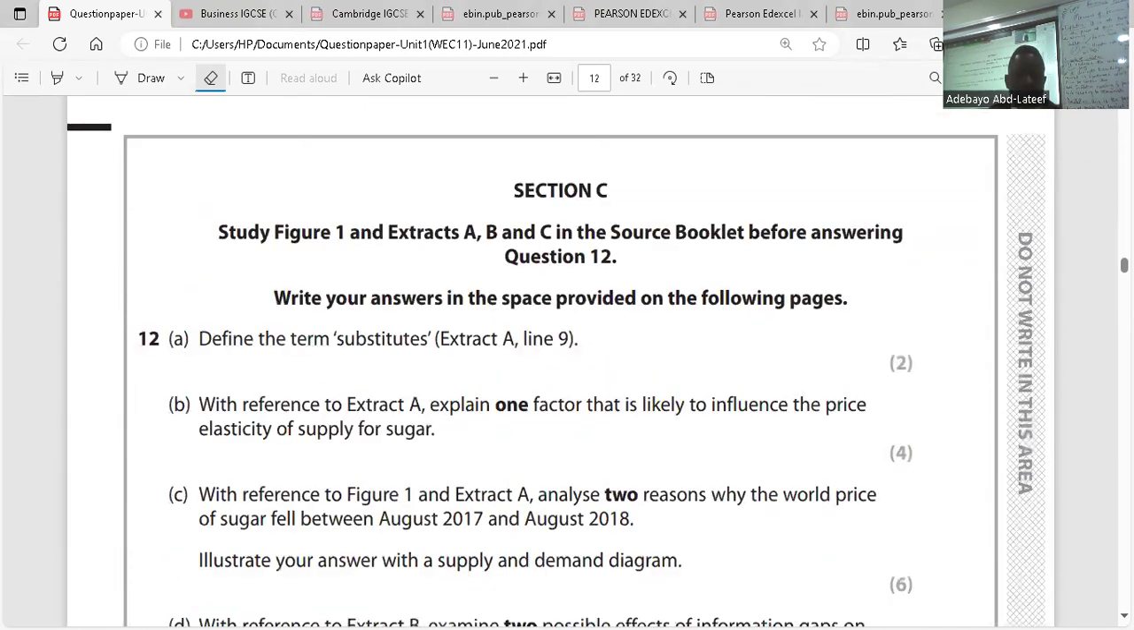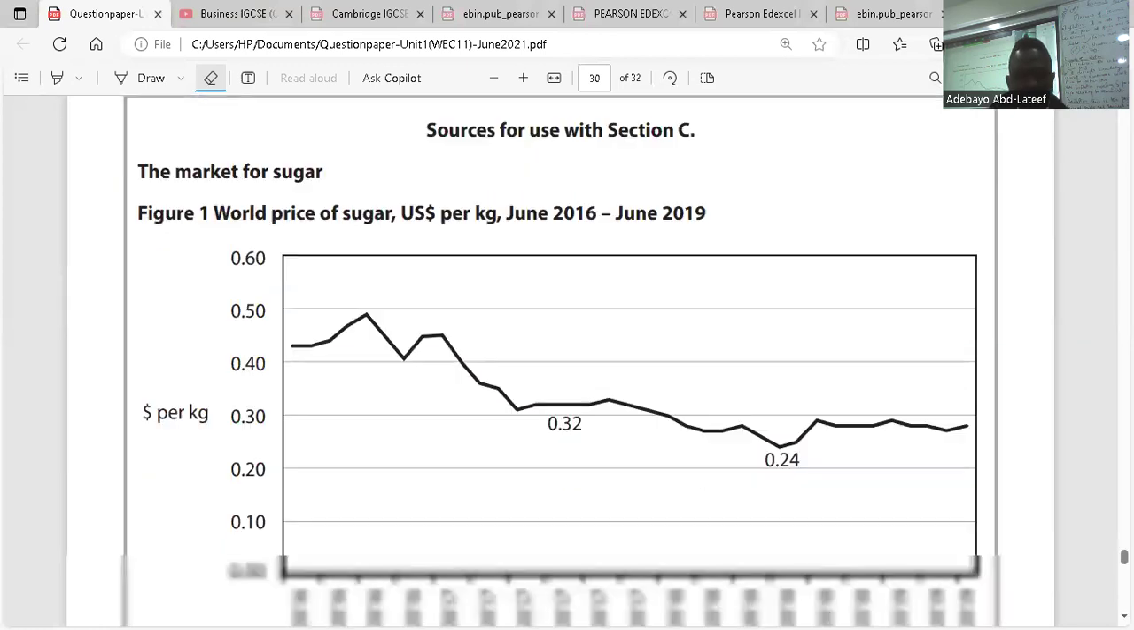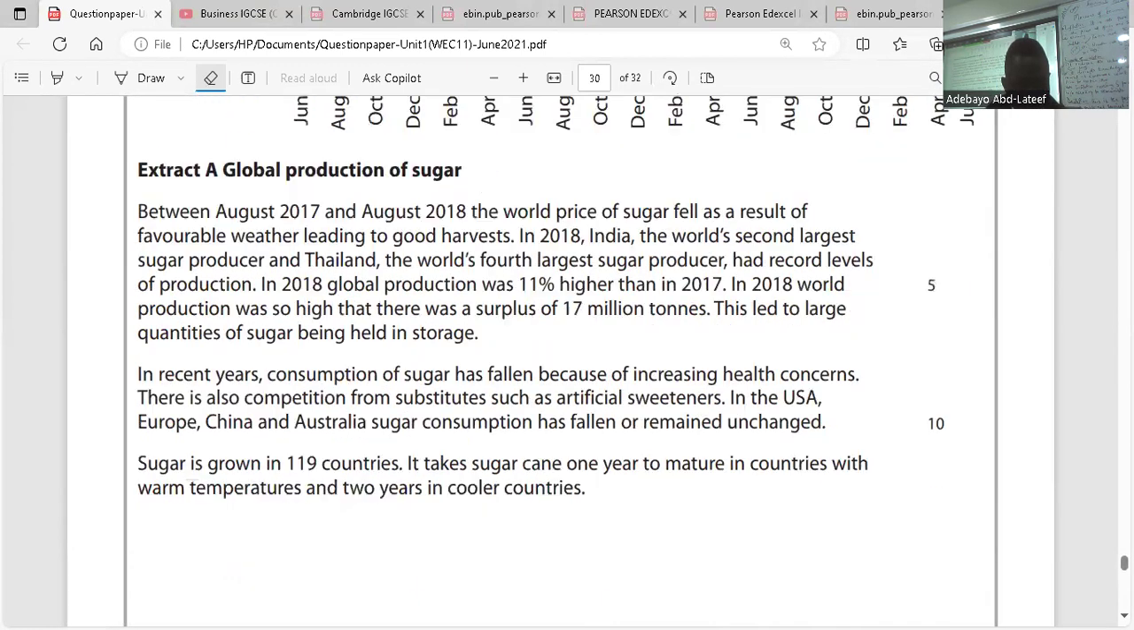So we have an extract here for question 12. We need to read the extract. I think the extract should be 30. Okay, yeah, we have an extract. Extract A, global production of sugar.